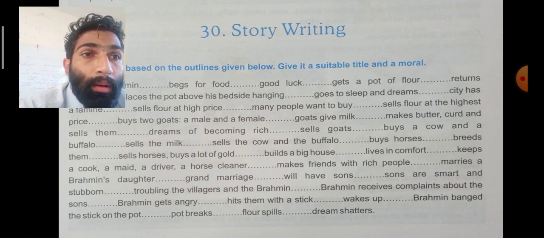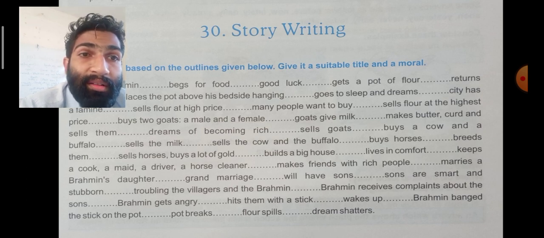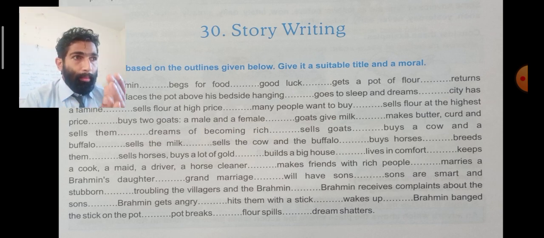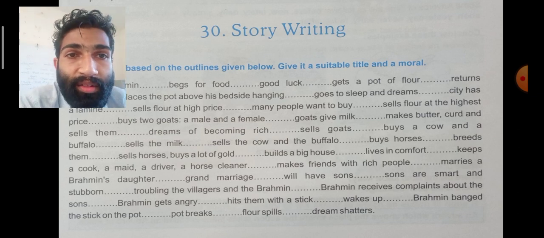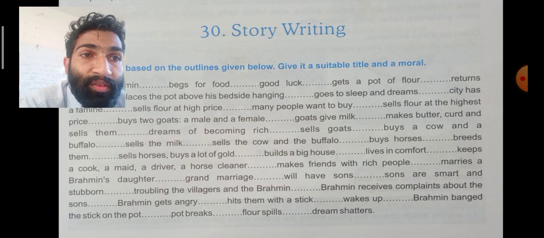Then buys cow and buffalo. Then sells the milk. Sells the cow and buffalo. Then buys horses, breeds them. Breeds means make like a baby, a baby of that horse. And sells horses, buys a lot of gold, builds a big house, lives in comfort.